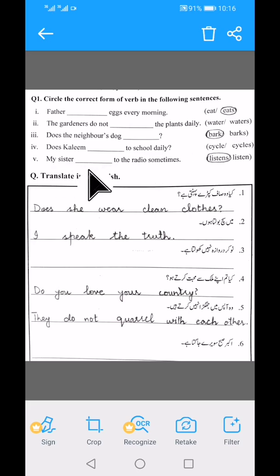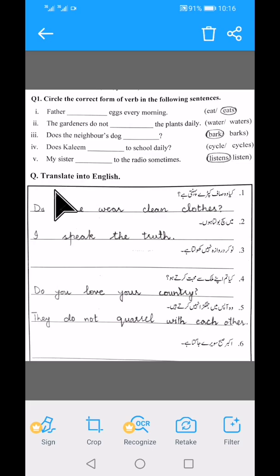And number 5, my sister dash to the radio sometimes. Listens or listen. This is also an affirmative sentence, so here the subject is singular, and you have already read the rule that when you have a singular noun in the sentence, you always add s or es with first form of verb. So you will make it listens. My sister listens to the radio sometimes.